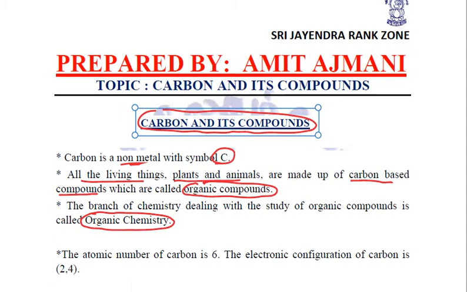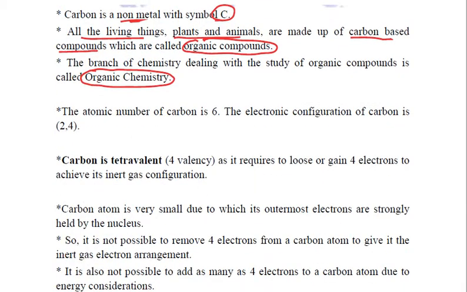Now the atomic number of carbon is 6. So when we do the electronic configuration of carbon, it comes out to be, in K shell we have got 2 electrons, and in L shell we have got 4 electrons. Now since it has got 4 electrons in its outermost shell, in order to become stable it requires either to lose 4 electrons or to gain 4 more electrons.